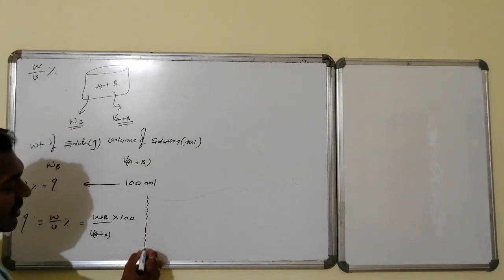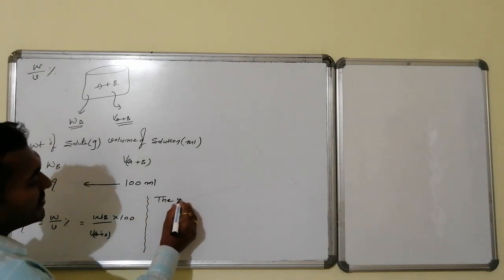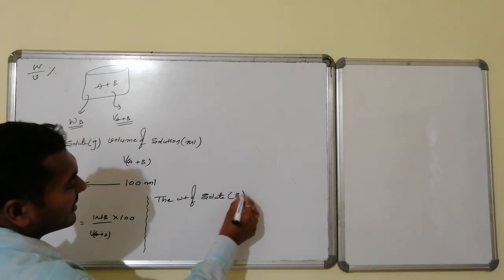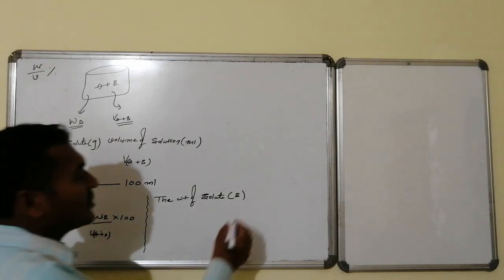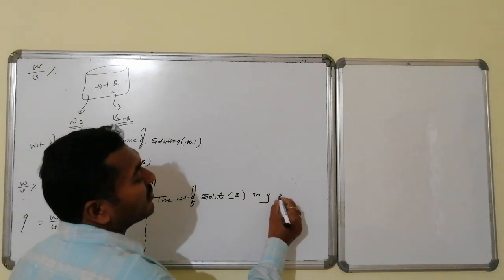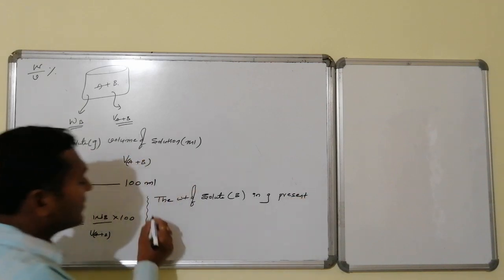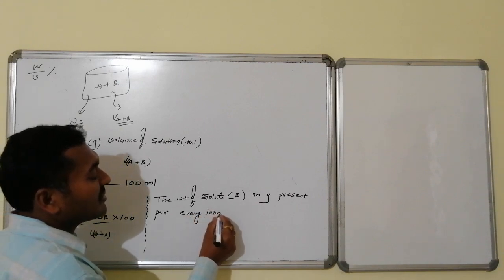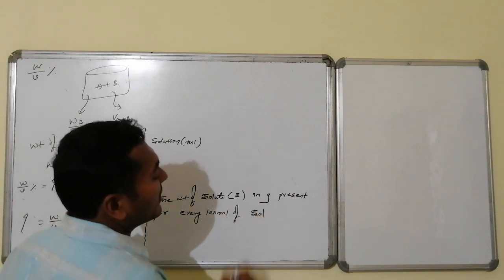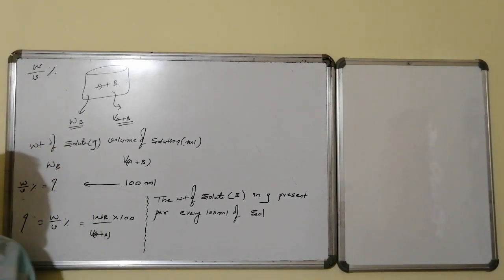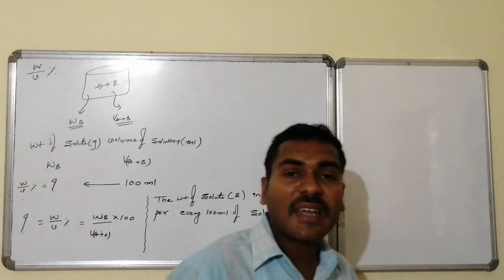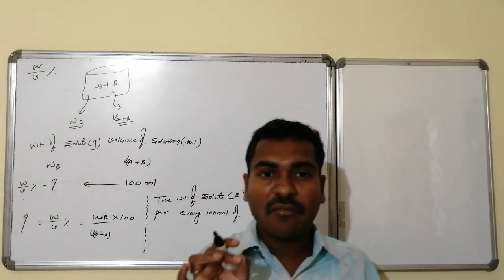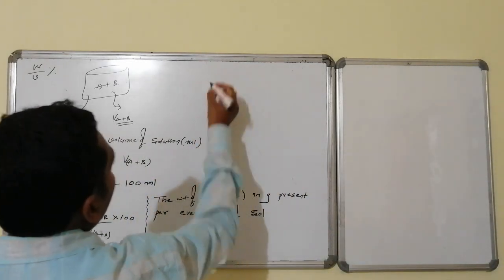So definition wise, what can we write? The weight of solute. Solute implies what? Minor component. Minor component is generally indicated by what? B. The weight of solute, generally we will express in grams, present for how much ml? Present for every 100 ml of solution. The weight of solute in grams present for every 100 ml of solution is known as its corresponding weight by volume percentage.